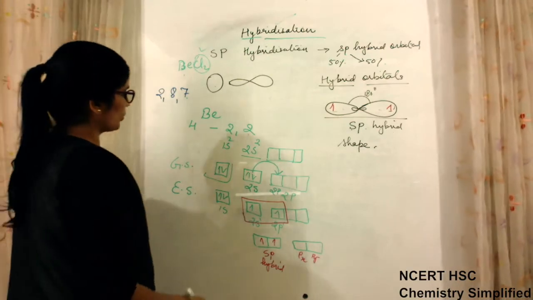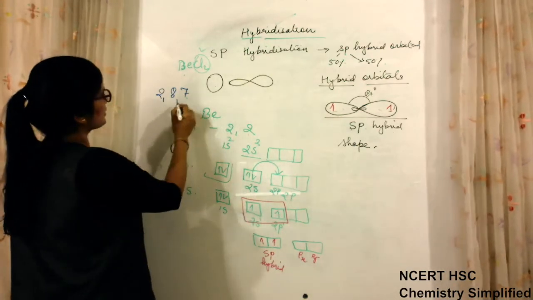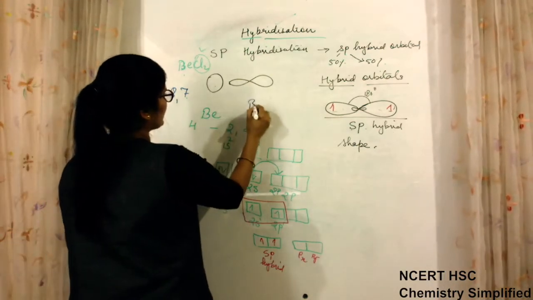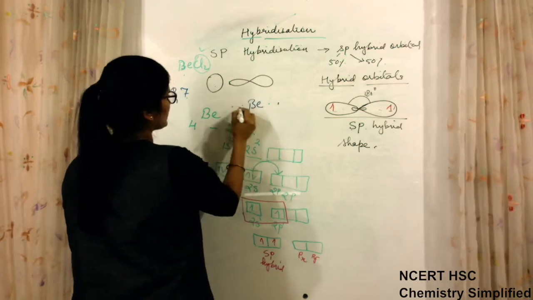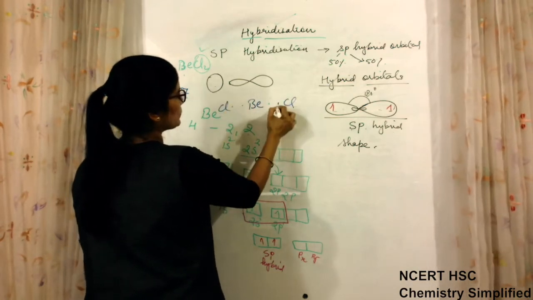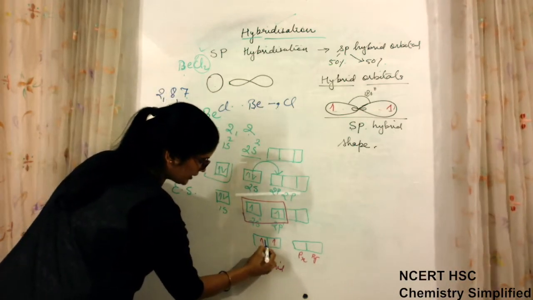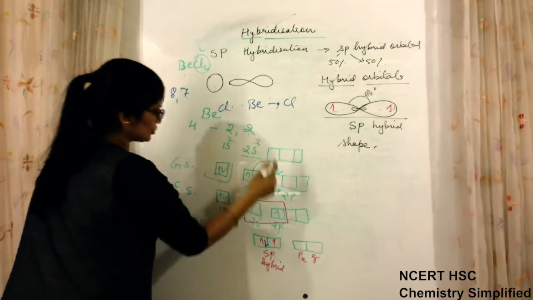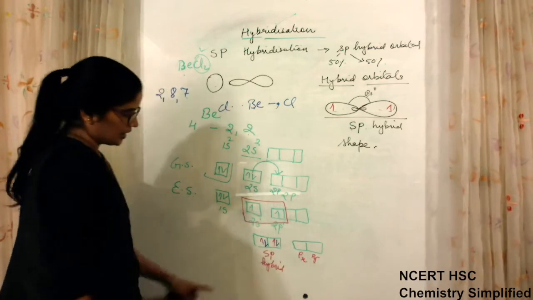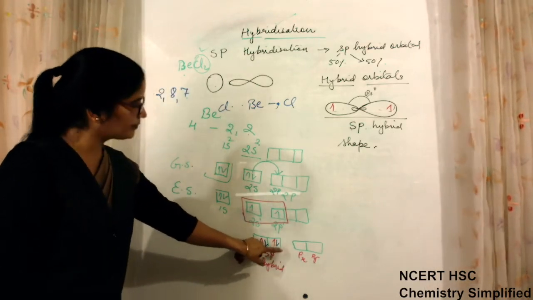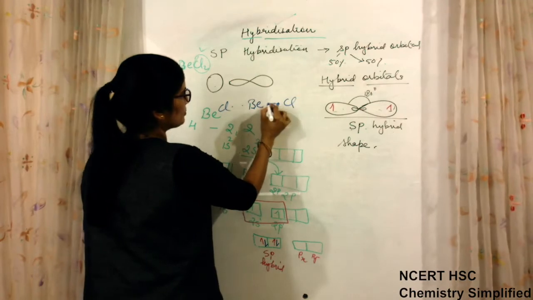When we made the structure BeCl2 like this, Cl was sharing one electron with beryllium. So this chlorine will share one electron with beryllium, and this chlorine will also share one electron with beryllium. And now they have become paired. You can see they have become paired.